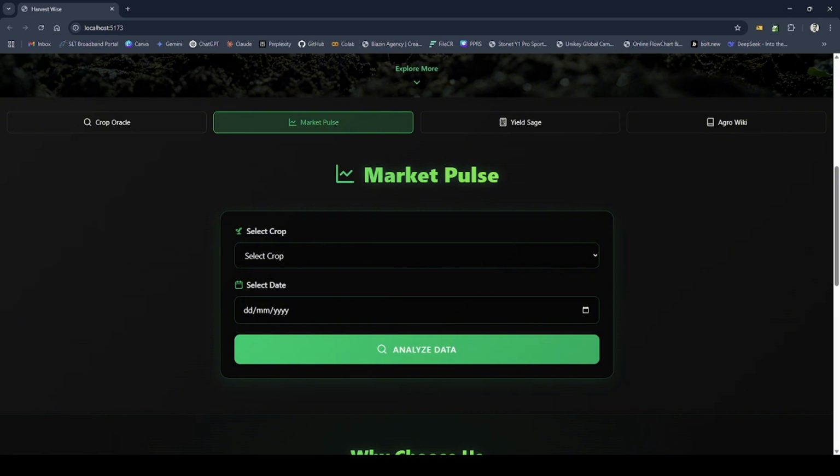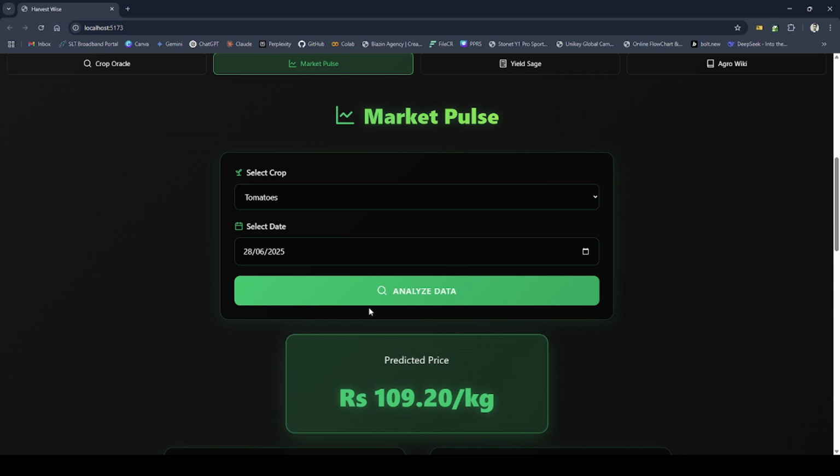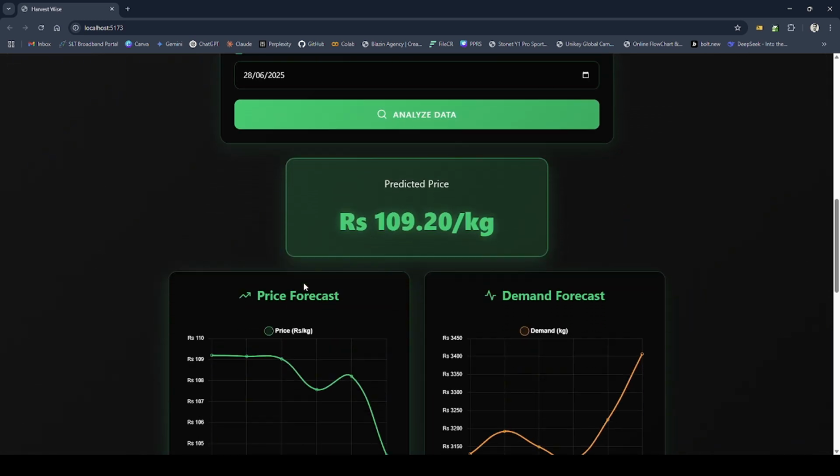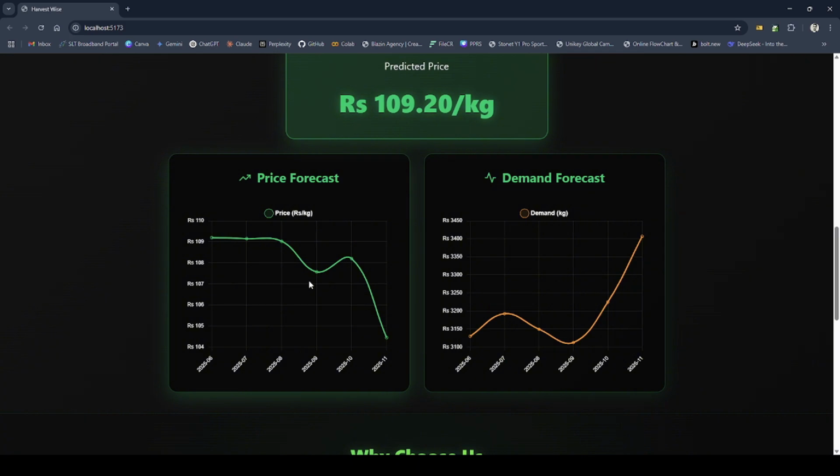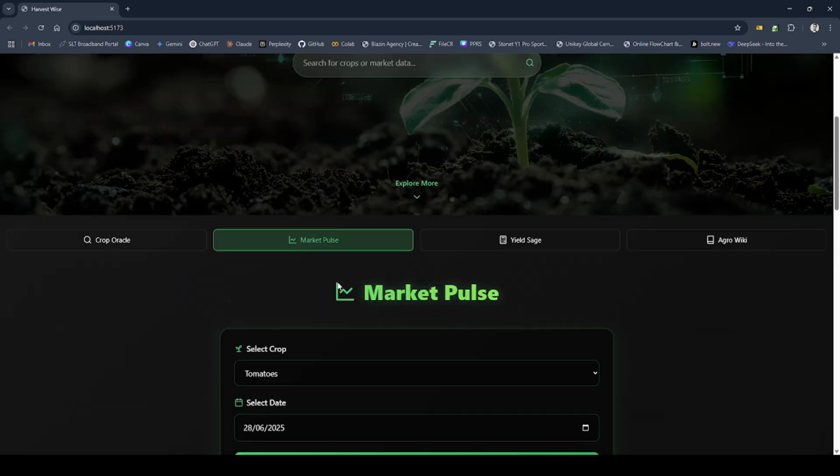And let's try this also. Here you can see the predicted price, and the price forecasting and demand forecasting charts are visible now. Let's move to the next feature, the Yield Shape.